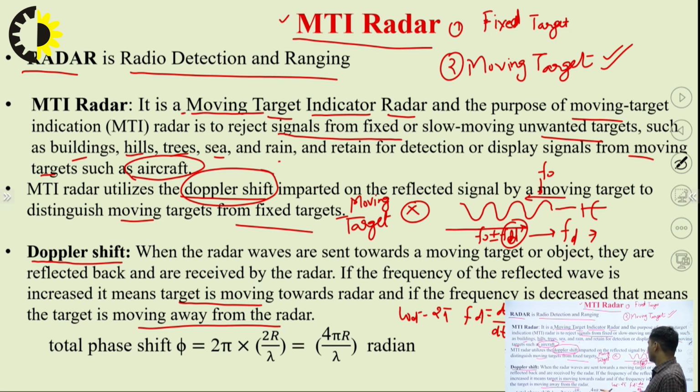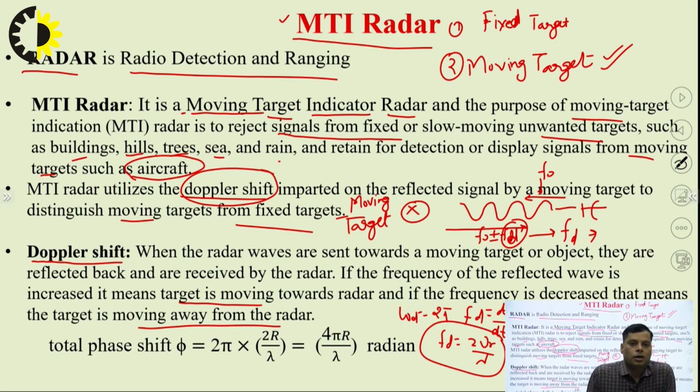So the total phase shift becomes 4 pi r by lambda, and we put this in the equation, taking d by dt of 4 pi r by lambda. After solving we get fd equal to 2 vr by lambda. That gives the value of this Doppler frequency.